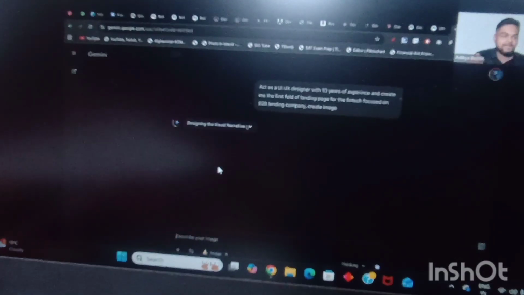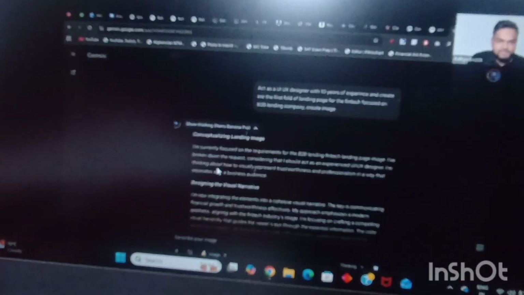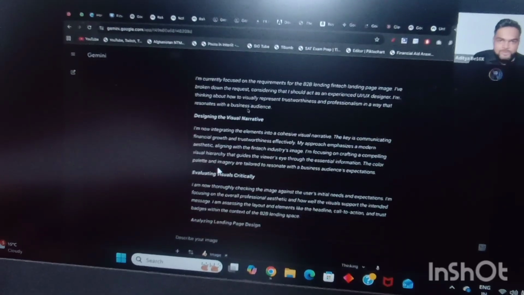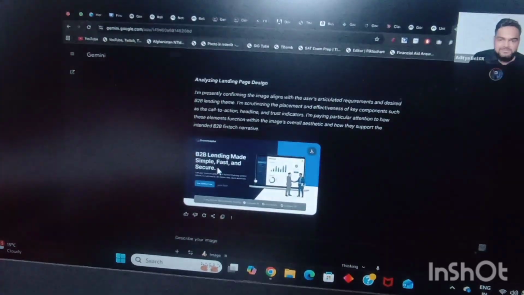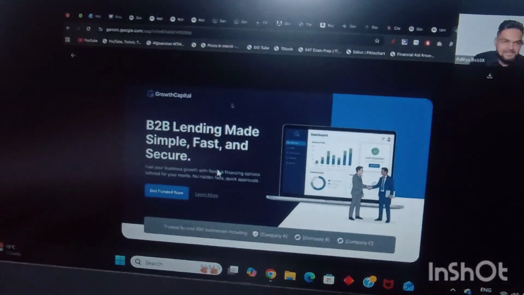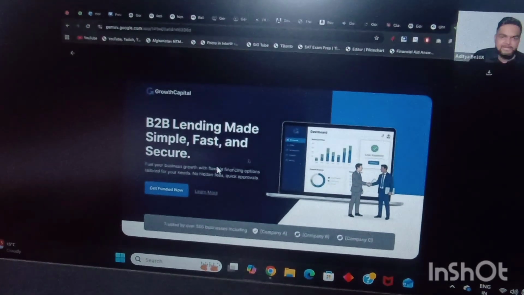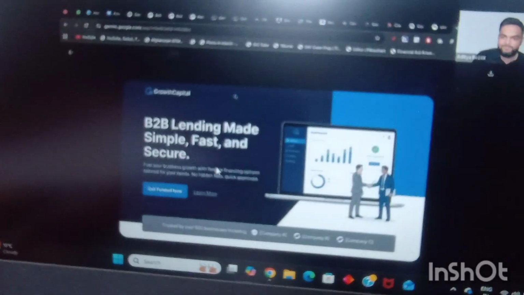So folks, Nano Banana is a reasoning model, right? It will think before it gives you an answer. You can see it is conceptualizing the entire thing, like it is thinking before giving you the answer. And folks, this is the thing it has created for you. Who is absolutely mind blown?